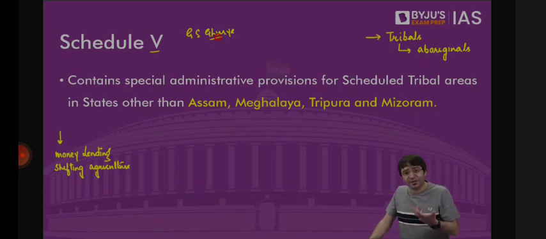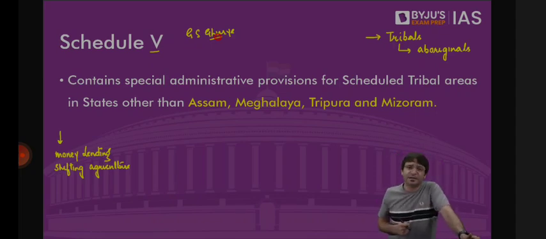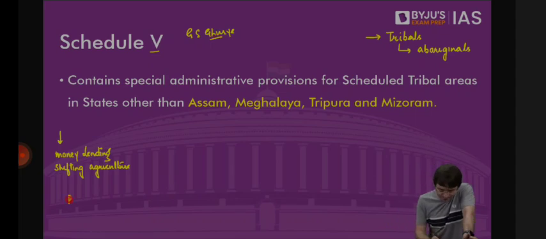Because they have their own culture, unique culture, different practices. And we have discussed some of the tribal practices when we discussed Uniform Civil Code. Pandit Nehru, and he had an advisor, Verrier Elwin.